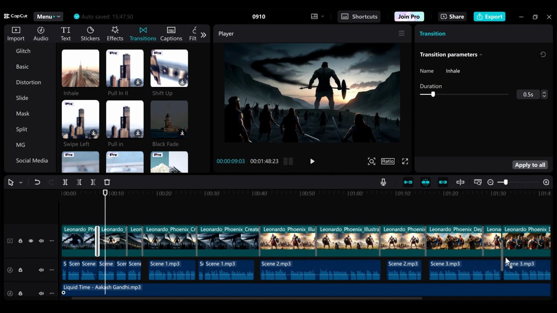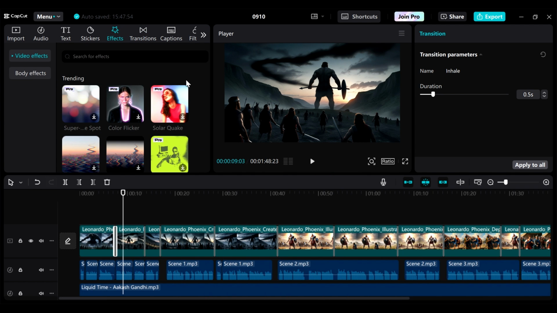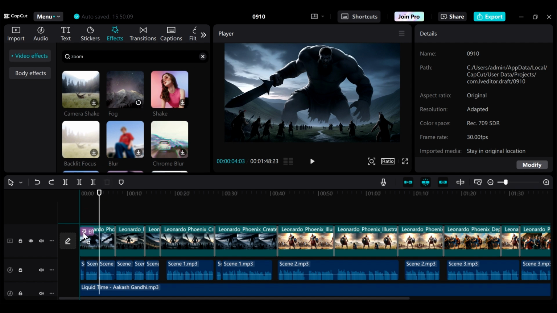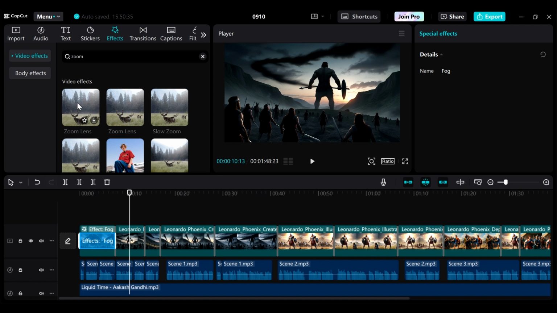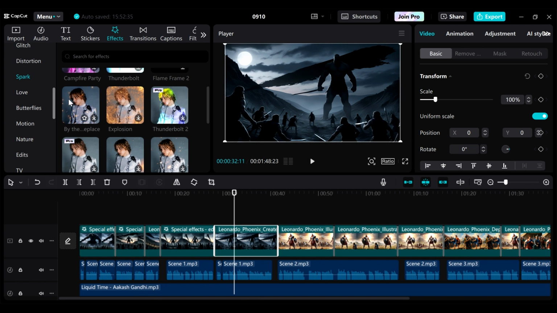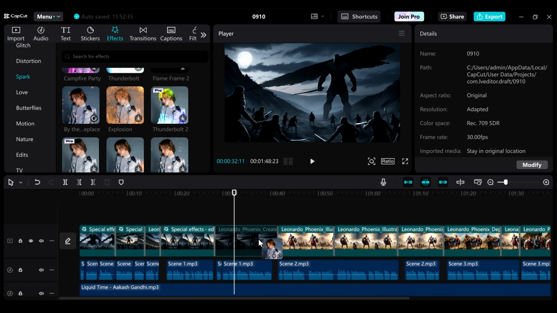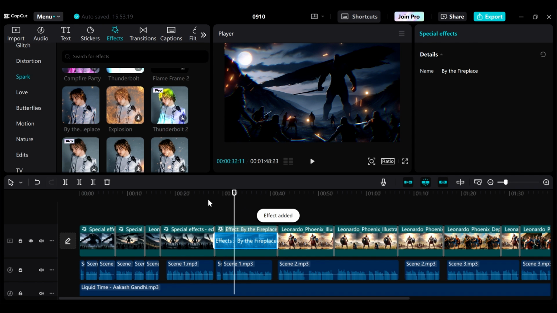After that, we're going to add some effects, and with the effects you can have lots of fun. For example, I'm going to add this effect on this one here, so you can see that has a bit of fog. For this one we could add something different, maybe a zoom effect. Here we can add some sparks, so you can just play around until you have something that you like.